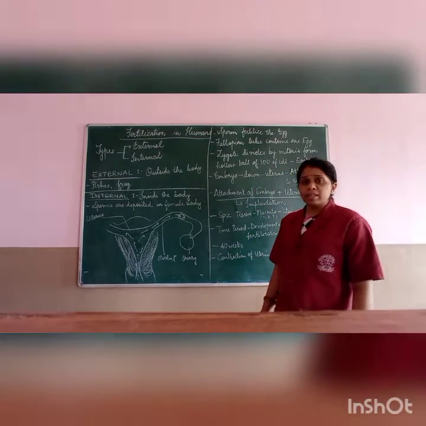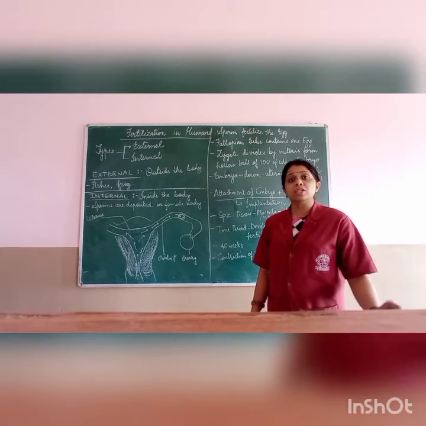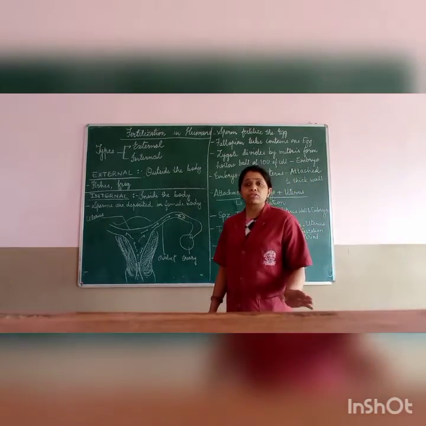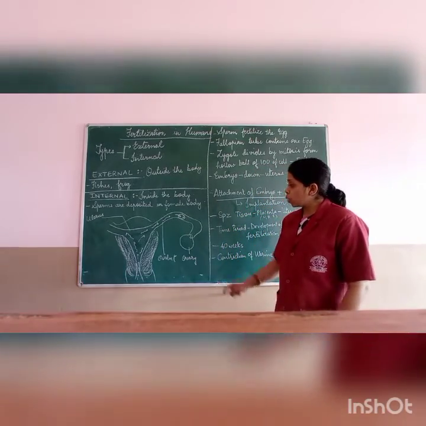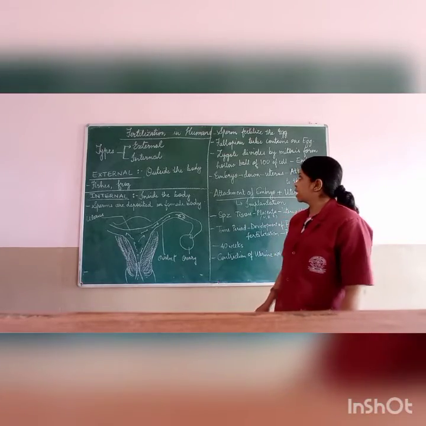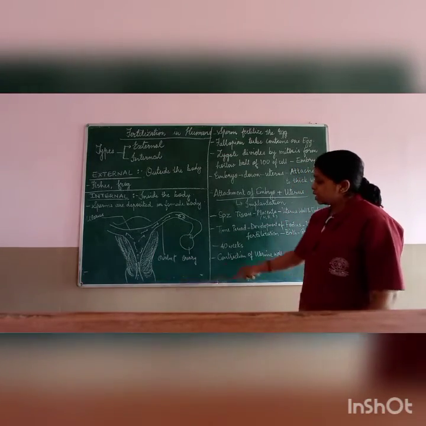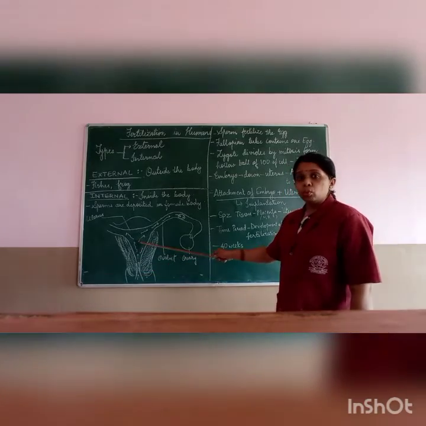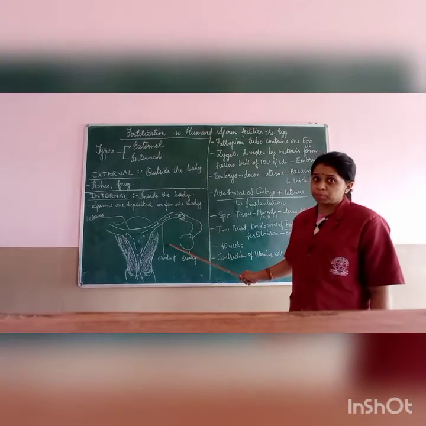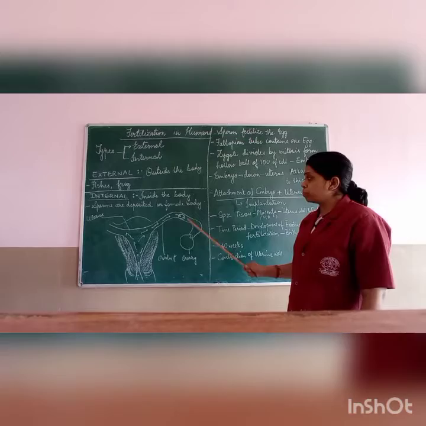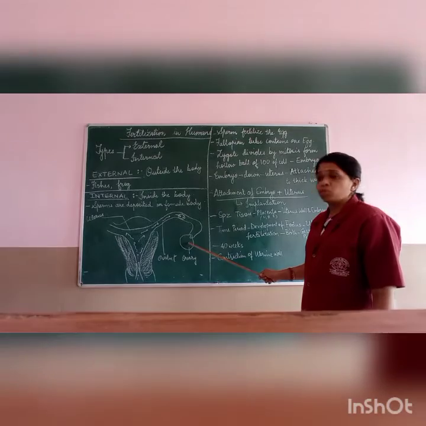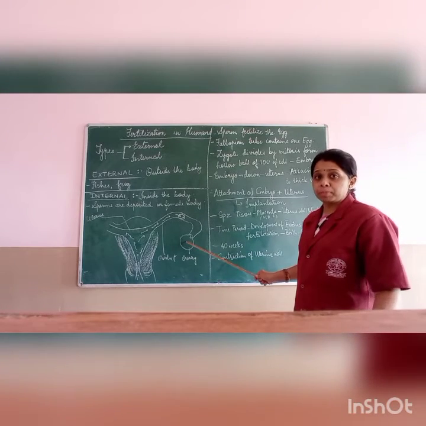So now let us see how fertilization takes place in human beings. Sperms will enter the body of the female through the vagina. Once the sperms enter the vagina, what will happen? Let us see that now. These sperms will move up through the uterus and go into the oviduct, or the fallopian tube. Already in this fallopian tube, one egg will have been released by the ovary during the ovulation period.